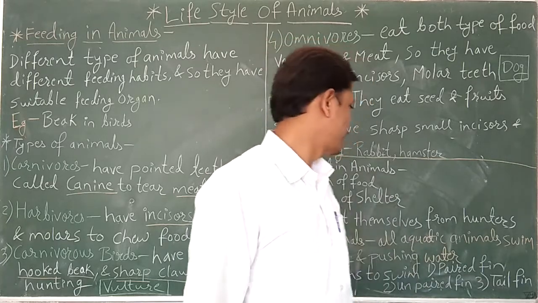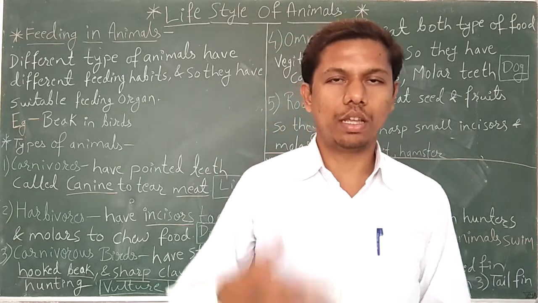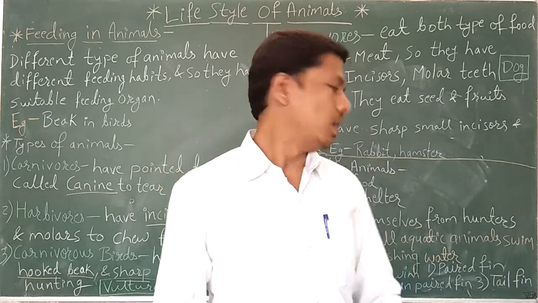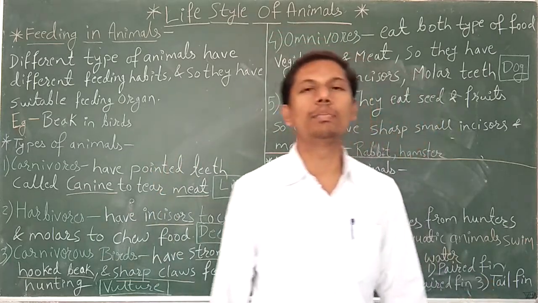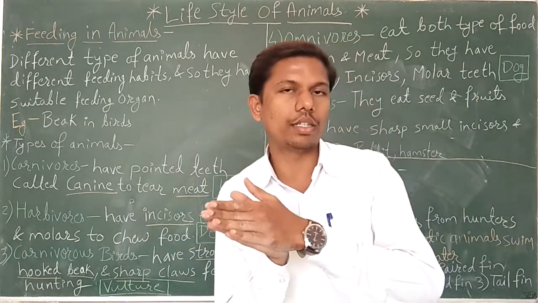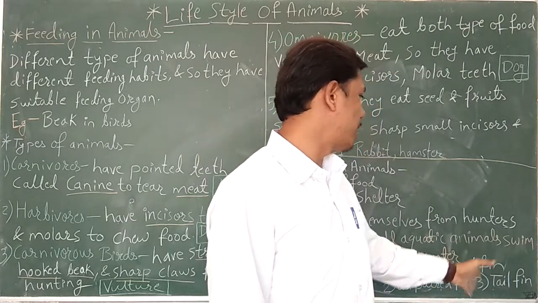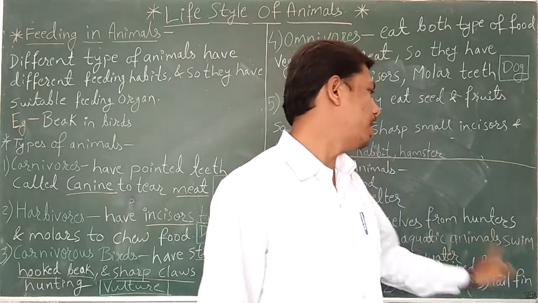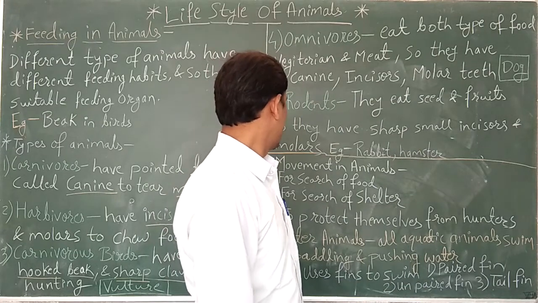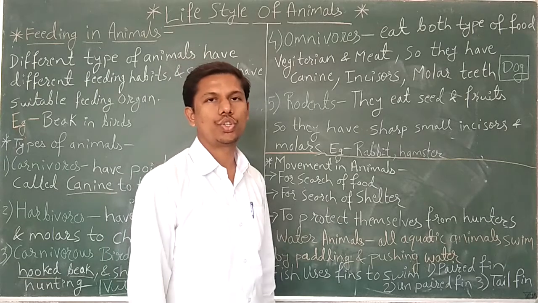The third type of fin is the tail fin, present in the tail portion of the fish. This tail fin is important to change the direction to left side or right side, upside or downside. So to change the direction, the tail fin is important. This is the movement in animal. The first example we have taken is fish.